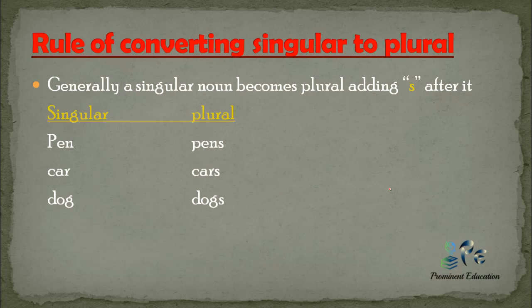So now let's start with a very basic thing. The first rule is that generally a singular noun can become plural by adding s. Suppose a word is written like this, pen. When you add s, it becomes pens, the plural form of pen. Car: when you add s, it becomes cars. A word is dog. When you add s, it becomes dogs.